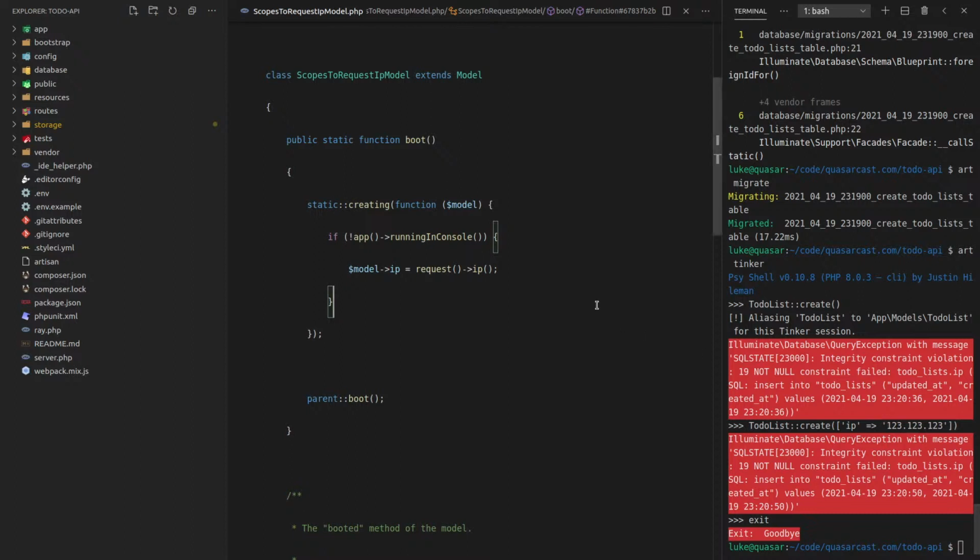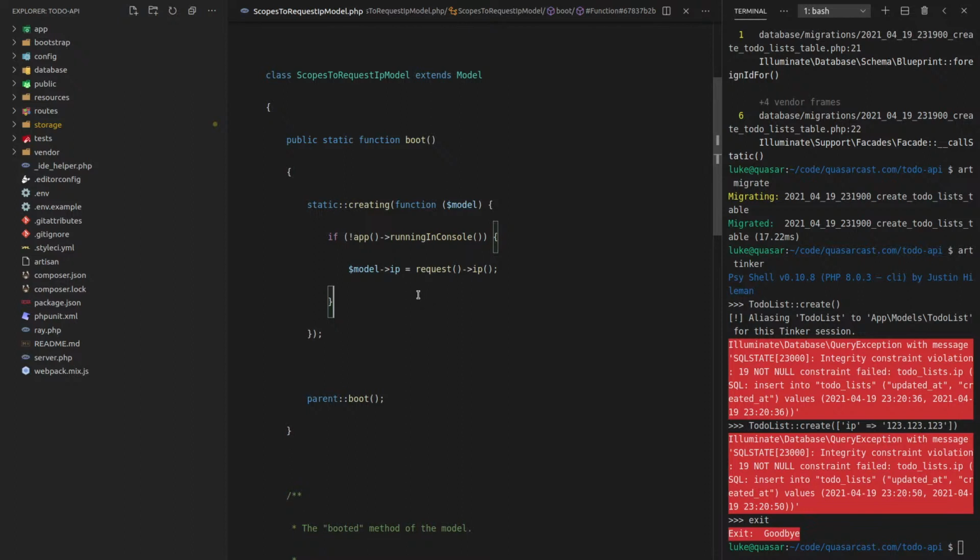how can I create this then? So the problem is what it's doing is it's checking if we're not running in console. So if this is like a real request, and if it's a real request, then it uses the request's IP address. Otherwise, we should be able to set it